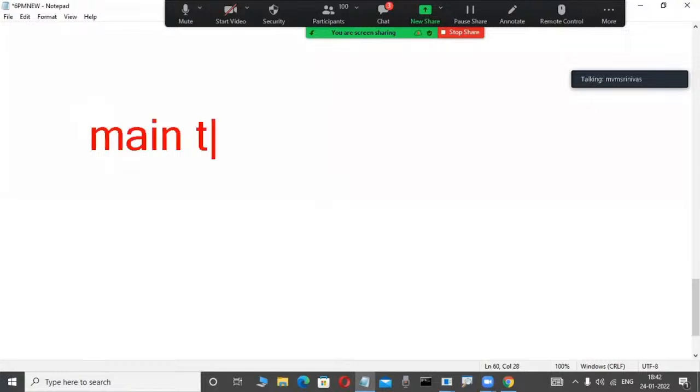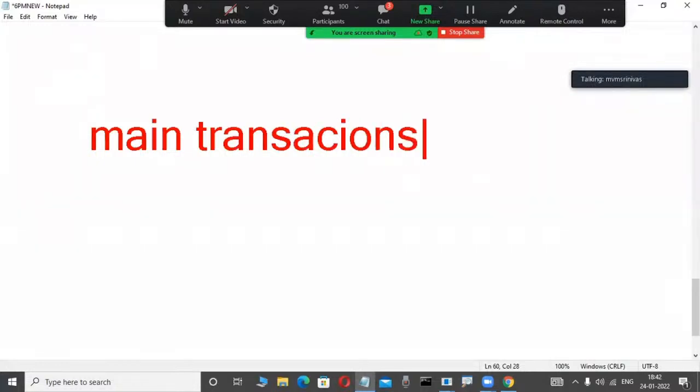Main transactions are stored in a master table. Very, very, very important. Main transactions are stored where? In the master table.